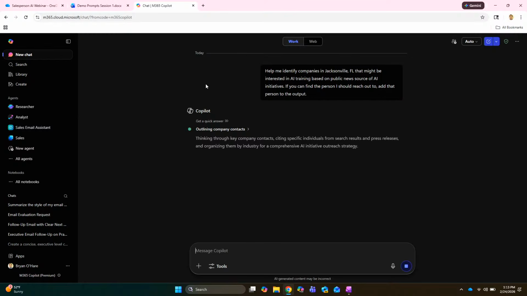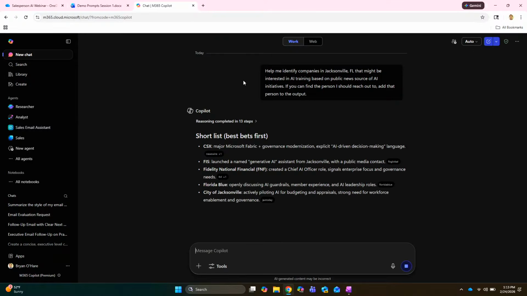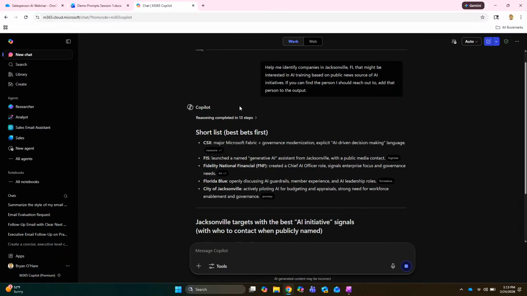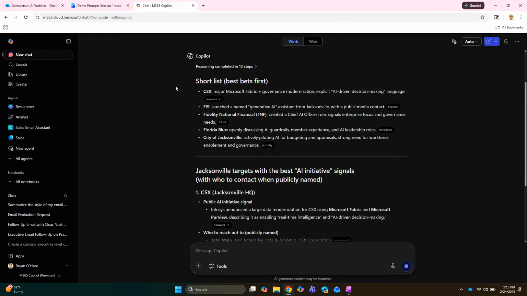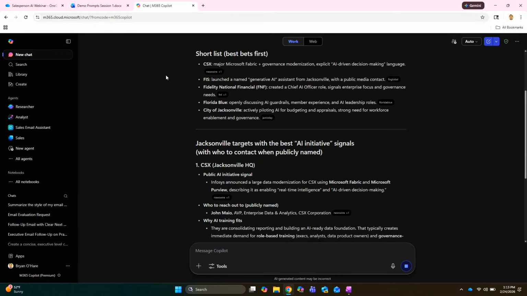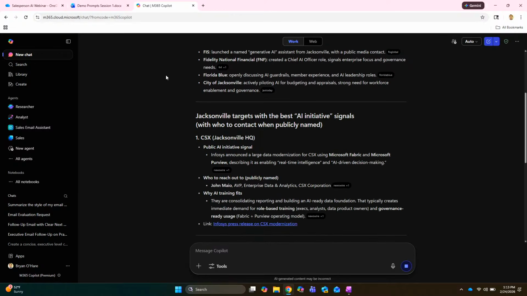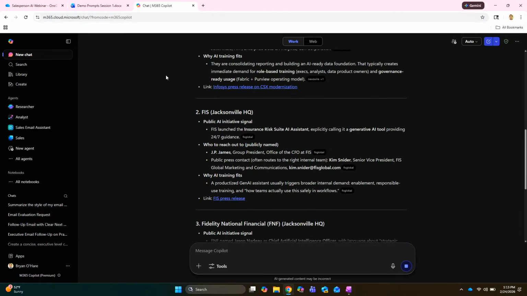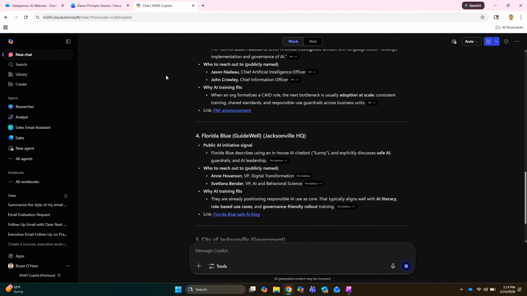So for every customer, it's going to spin up a whole bunch of other tasks that will go deeper in research. That's great. That will wrap in things like your emails, and things like HubSpot or other data sources like that. So there we go. We're starting to get some lead sources. We've got CSX, which is a big company in town. If you scroll down, we're not trying to call out anybody here, we'll just keep on going down. FIS is a big company in town.